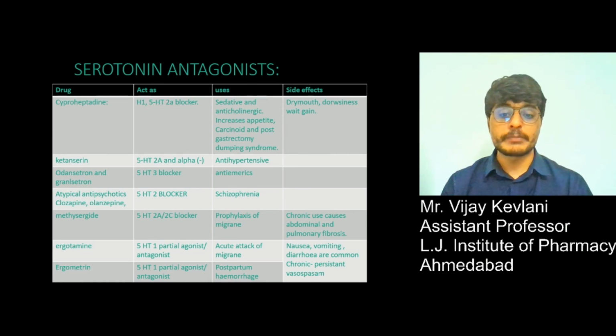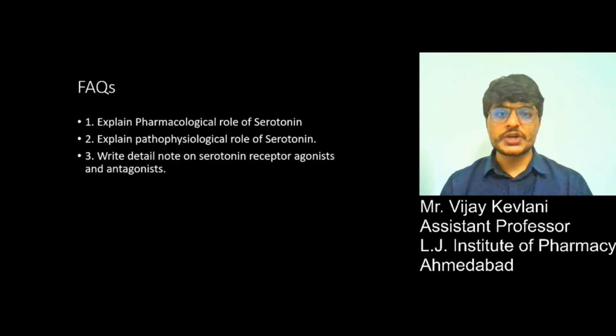Next is ergotamine, a 5-HT1 partial agonist and antagonist, used in acute attacks of migraine. And next is ergometrine, used in postpartum hemorrhage. So these are frequently asked questions from this topic.